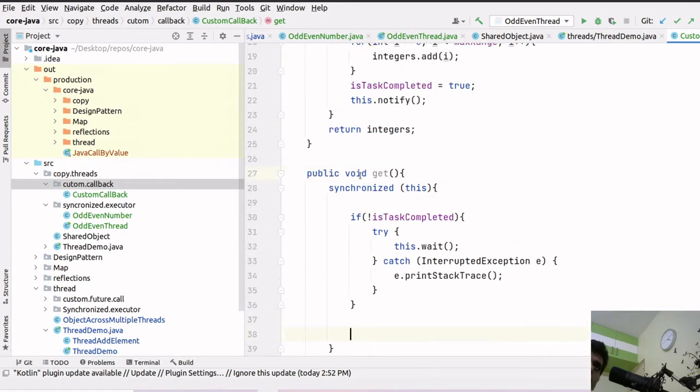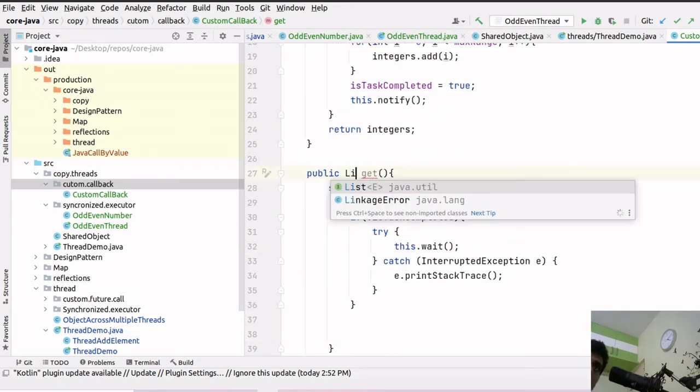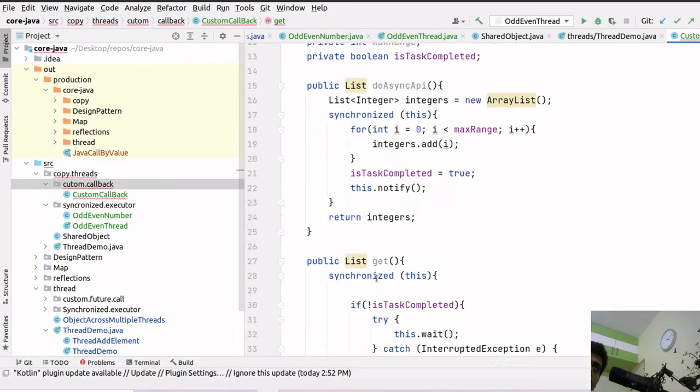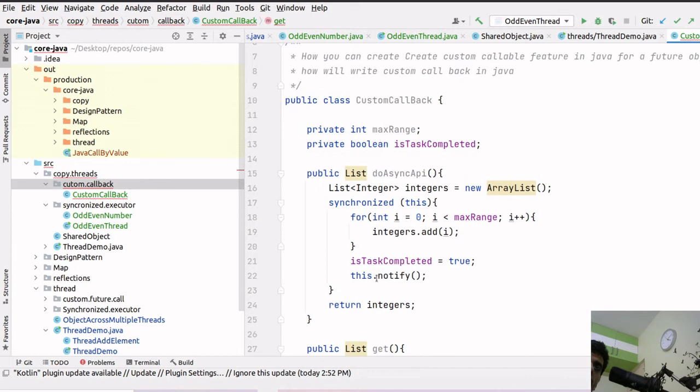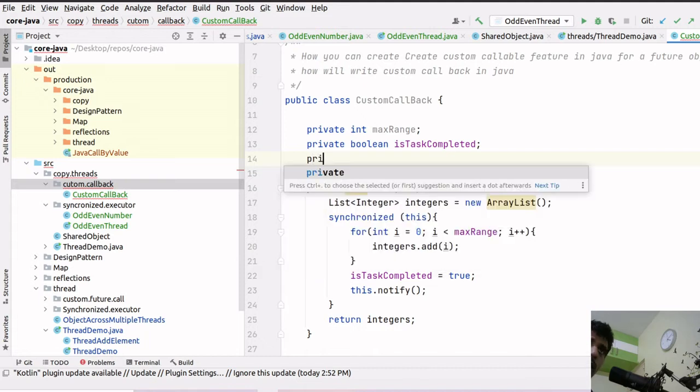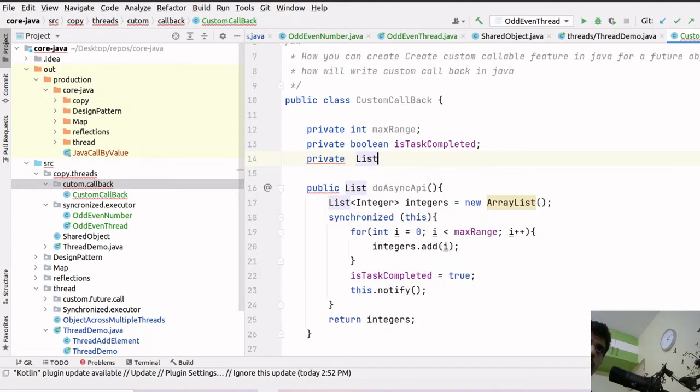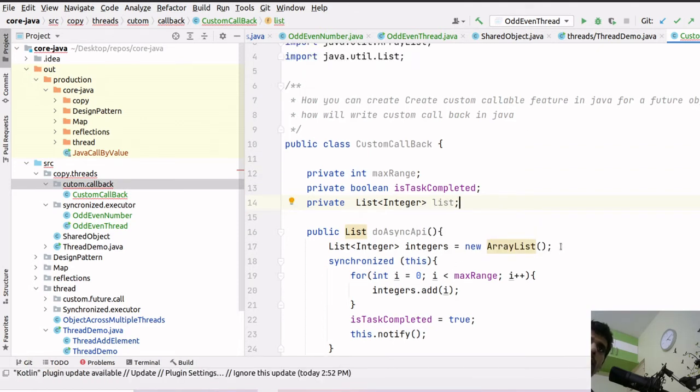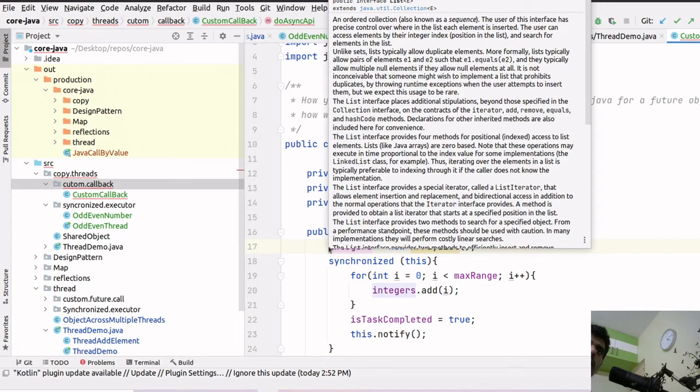So we will change it, and what we will do is we will do a list, okay, and we will send the response as a list. For that we have to make this a global list, and what we can do is private list of integers, and by default the value will be null. I can write integers here, and then I can move this one. Integers equals new array list.